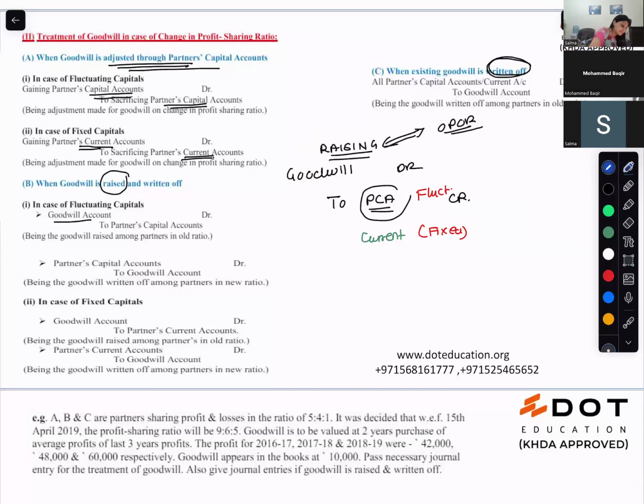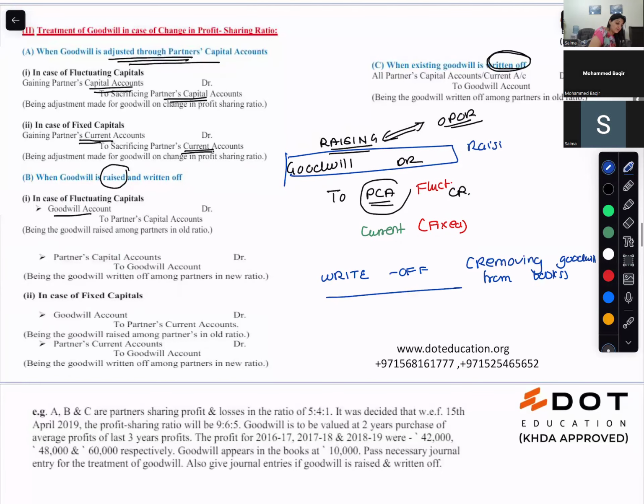When you write off the goodwill, you are removing it from the books, so you credit the goodwill account. When you raise, you debit goodwill; when you write off, you credit the goodwill account.